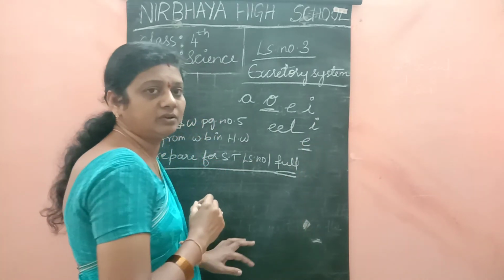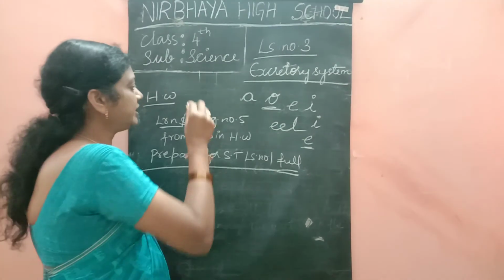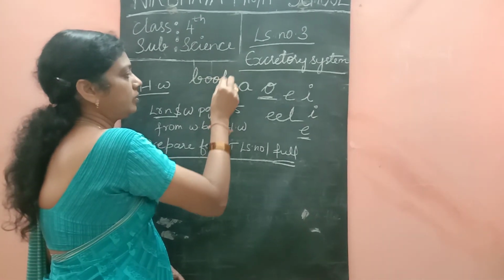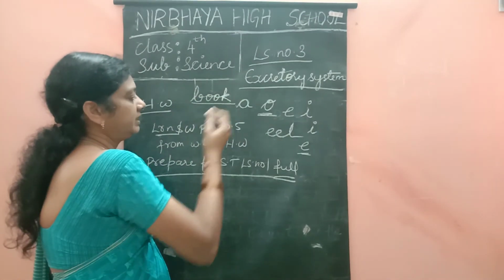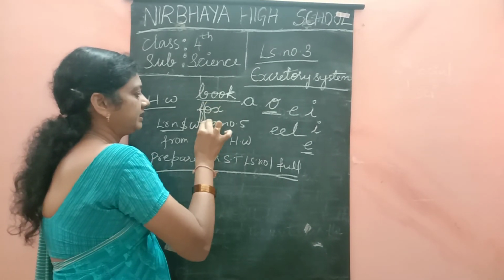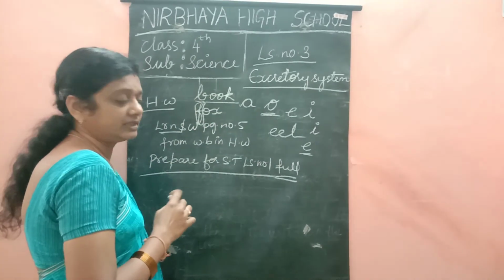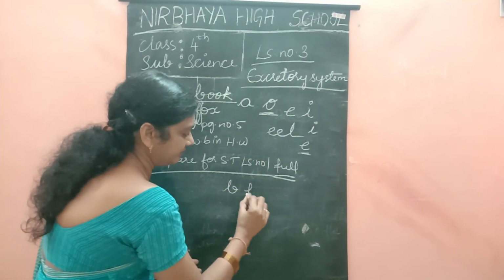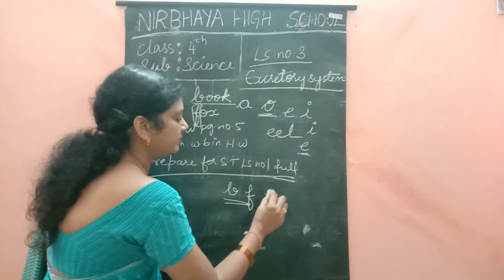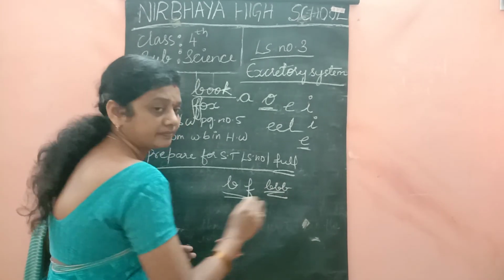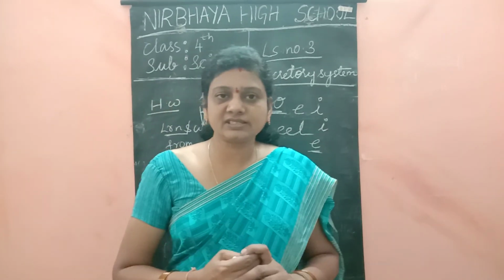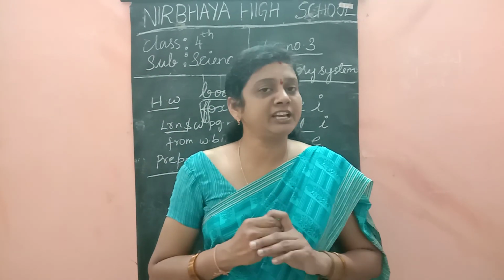Children, in the cursive writing, you have to write B in this way. B-O-O-K, book. F-O-X, fox. See the F, it is coming down. B, F. You have to write neatly. Don't write B the same as F. Remember this and write neatly and don't make spelling mistakes.